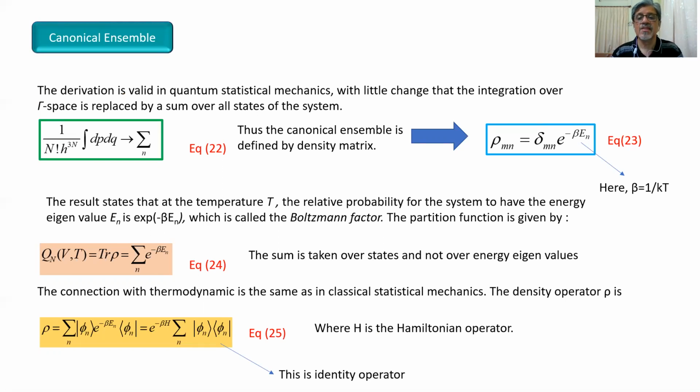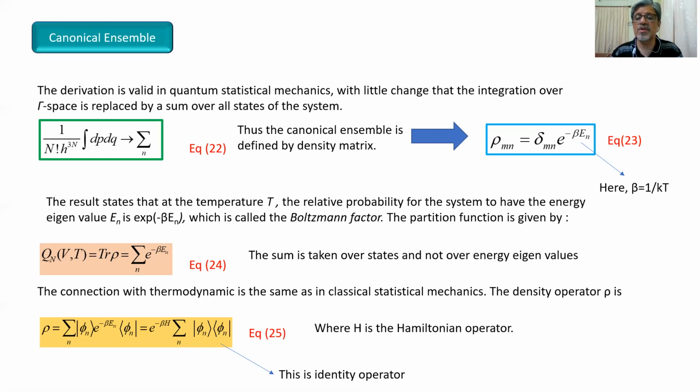This is called the Boltzmann factor. The partition function is given by QN V T equal to trace rho, which equals summation over n of e to the power minus beta En. That is equation number 24. The summation is taken over the states and not over the energy eigenvalues, so each state is summed over, not the energy eigenvalues. The connection with thermodynamics is the same as in classical statistical mechanics.